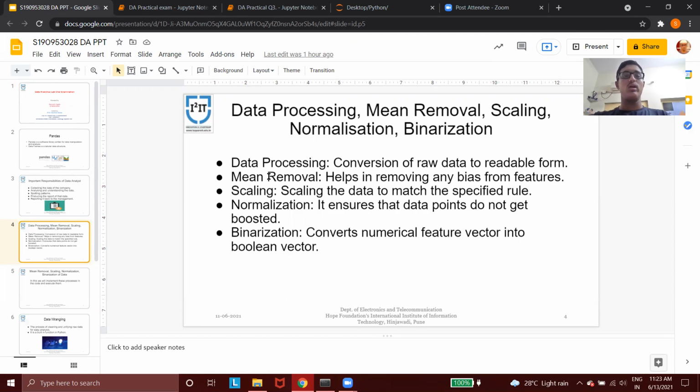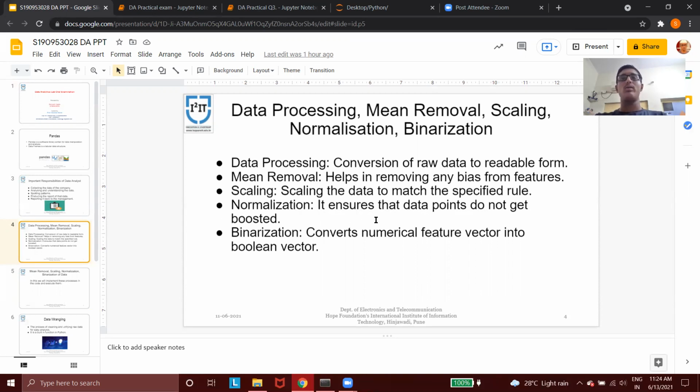Then mean removal. Mean removal involves removing the mean from each feature so that it is centered to zero, and it also helps in removing any biases from the features. Then scaling. Scaling means the values of every feature in the data point can vary between random ranges. Therefore, it is important to scale them so that they match these specified ranges.